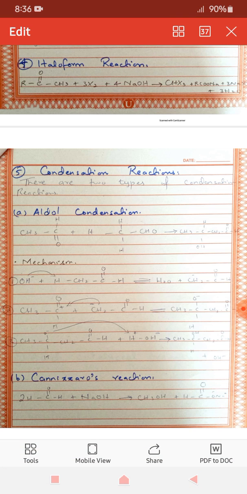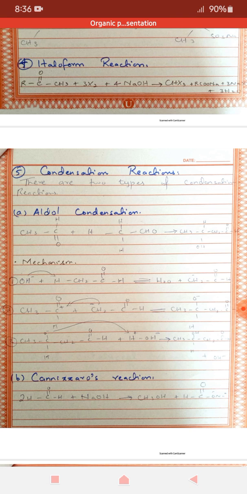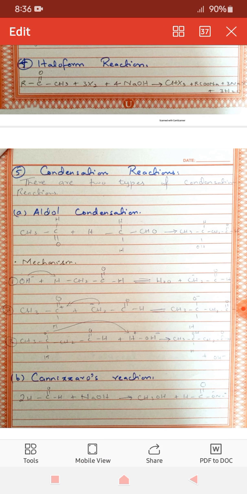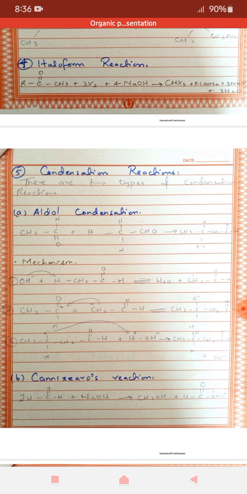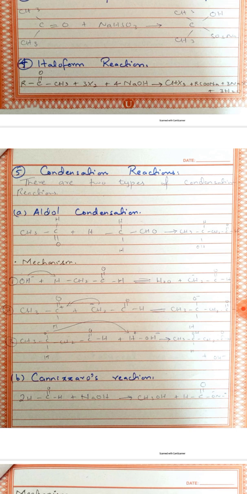Now in the first step, the removal of a proton occurs from the alpha carbon of the aldehyde to form a carbanion.